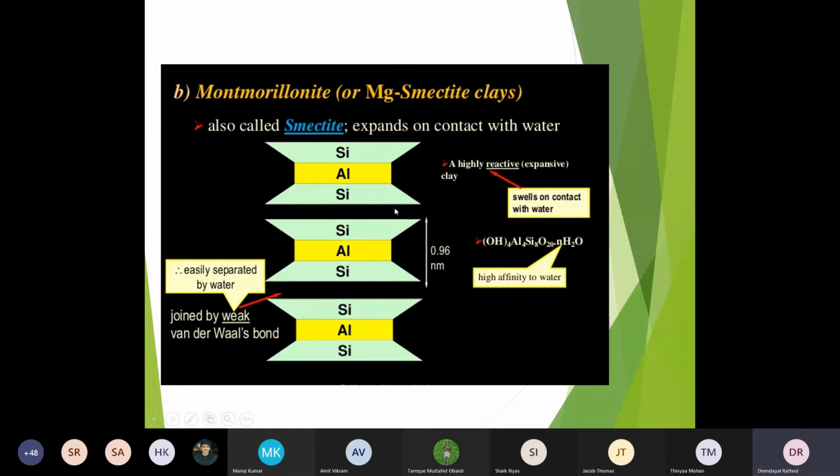Again, it's looking like a cap, like a sub-inspector cap. The alumina sheet is sandwiched between two silica sheets. Here we have water. It will try to absorb water and is easily separated by water, joined by a weak bond. Here the bond is a little weak, so we can separate it. Alumina is sandwiched in between the two silica sheets, again with the water here.